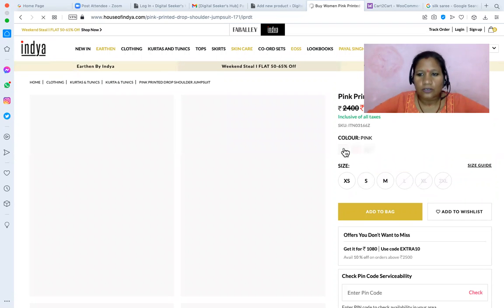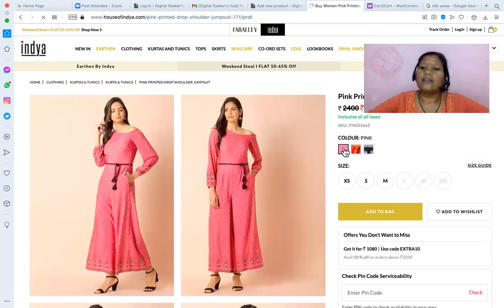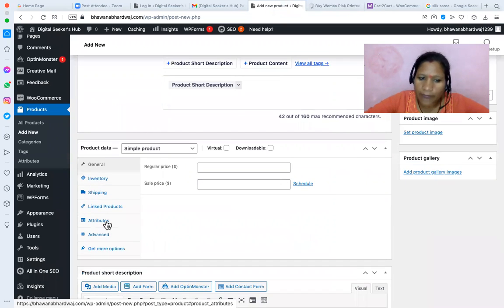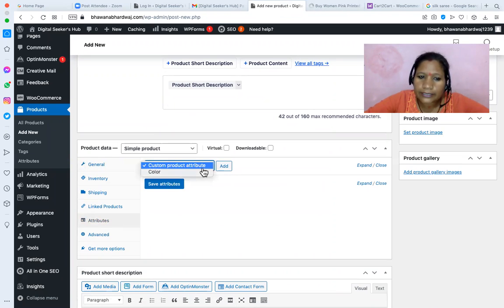So we have to take different photos like that, or can we do it in the tool? Whenever you are adding a product, you have the option of attributes, and here you are selecting the attributes of color, and within that color you are adding red, blue, green, and for each color you are adding respective images. Okay, it's not a tool. We have to add individually. Right, yes, you have to add the images.